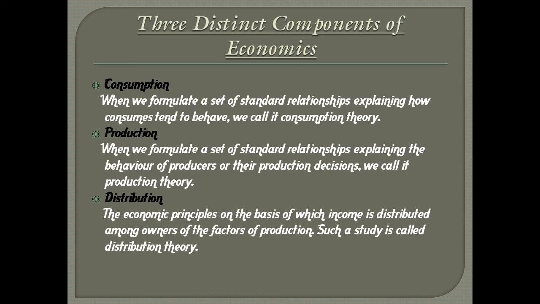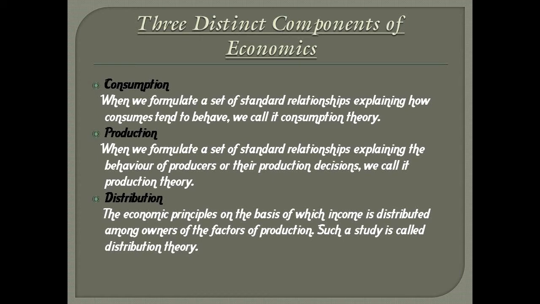The second is production. How do producers choose to produce goods, the production of which offers them maximum revenue so that their profit is maximized? This is the study of production or the study of producers' behavior. When we formulate a set of standard relationships like greater the productivity of a factor, greater is its employment, explaining the behavior of producers or their production decisions, we call it production theory.